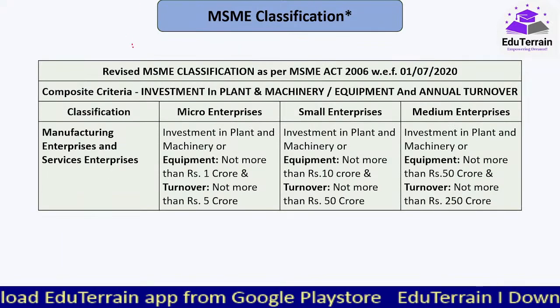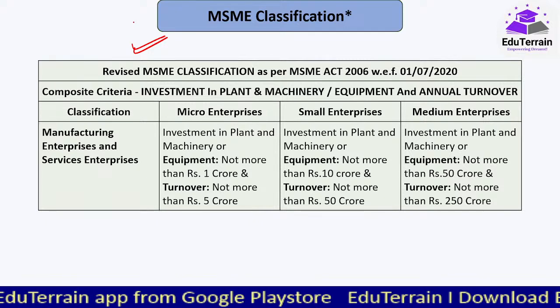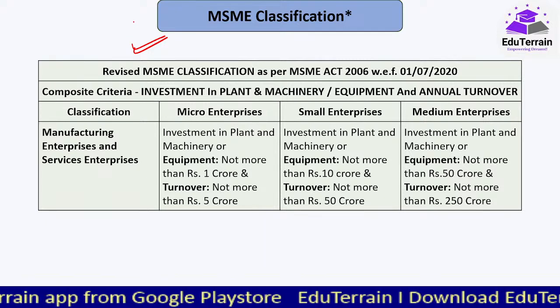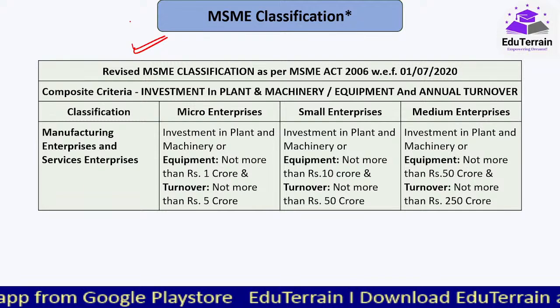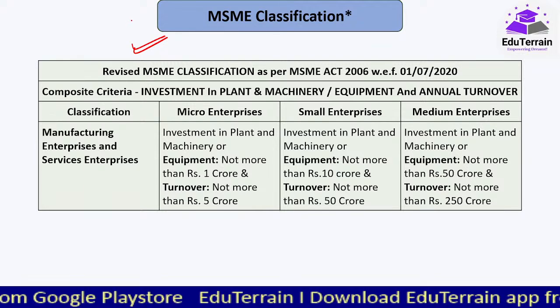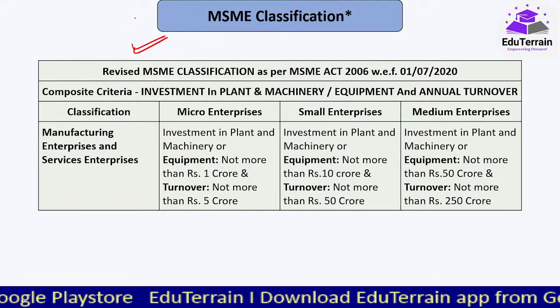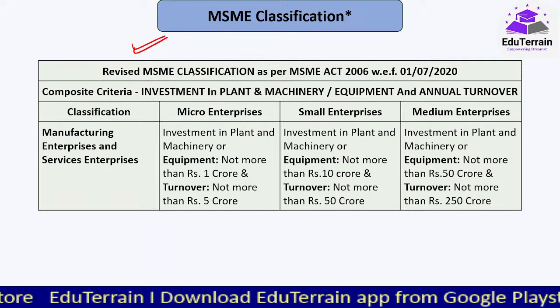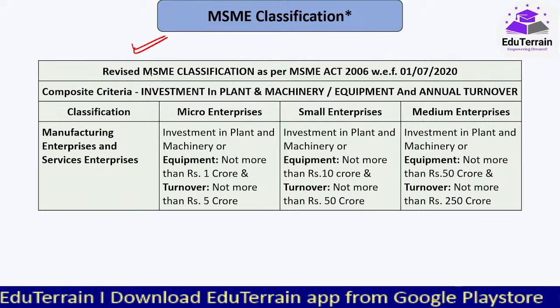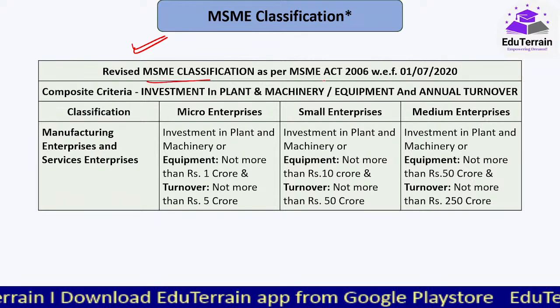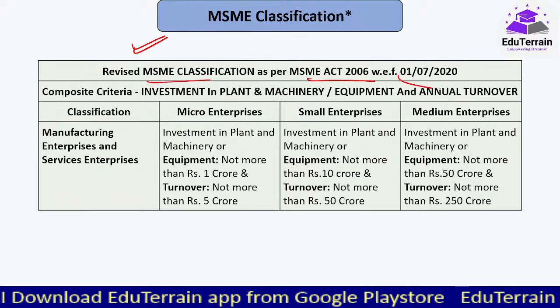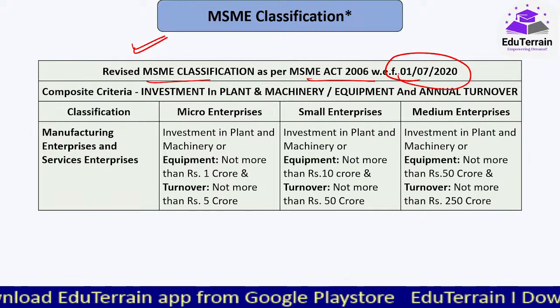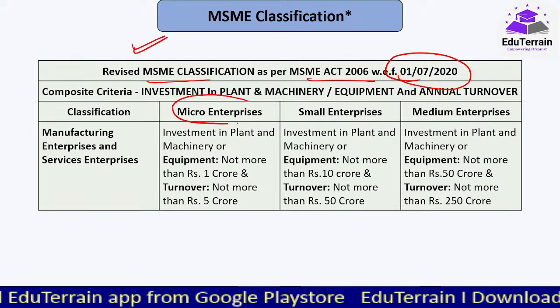Okay, now MSME classification. Earlier also in one of the schemes we have discussed that on the basis of MSME classification, beneficiaries would be selected under the schemes. So here I wanted to provide you with that extra information as well. As per the revised MSME classification, as per the MSME Act 2006, effective from 1/7/2020, what is a micro enterprise?